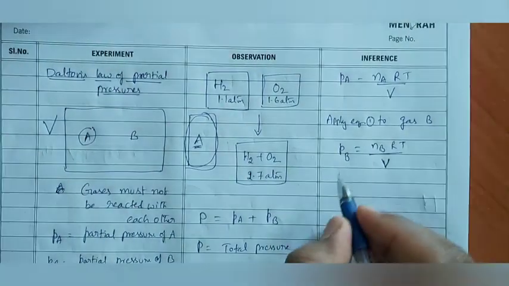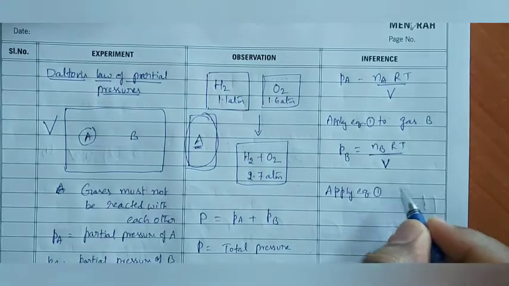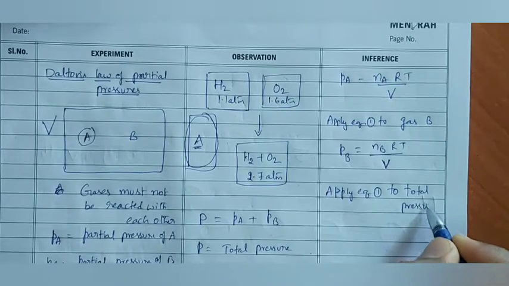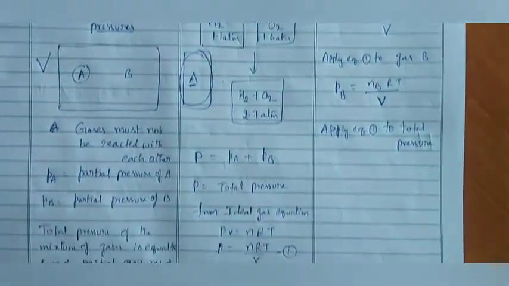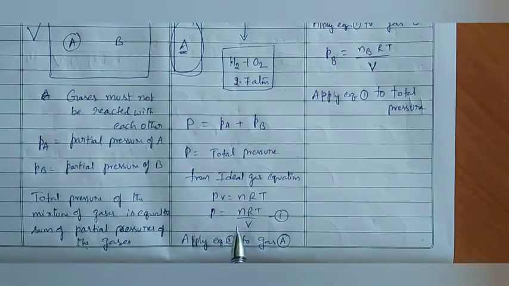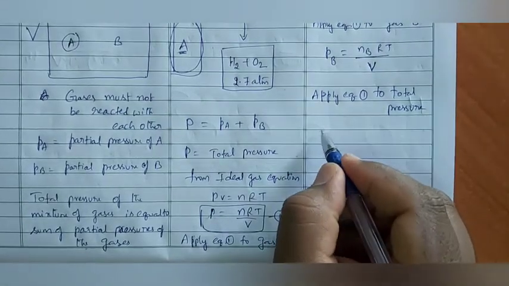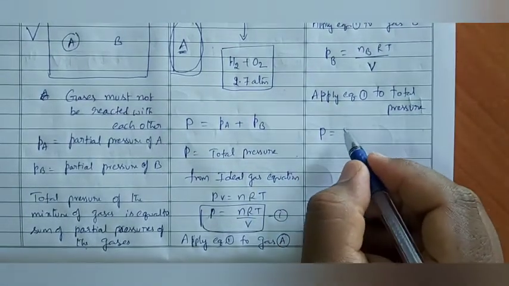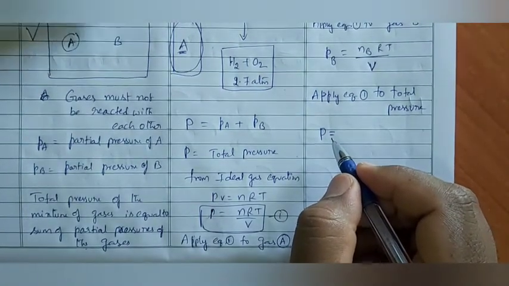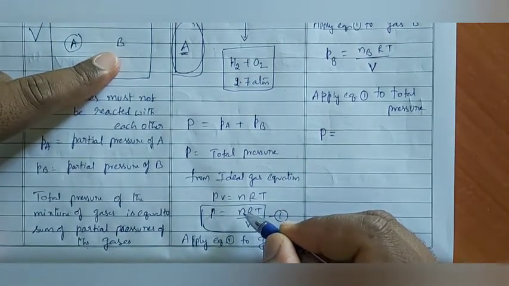Now, apply equation 1 to total pressure. That means this equation we have to apply to total pressure also. Then capital P is equal to total pressure, which means two gases must be taken, A and B both are taken. Then number of moles means nA plus nB.